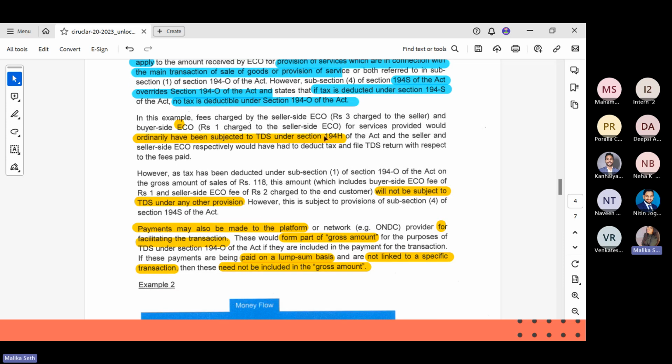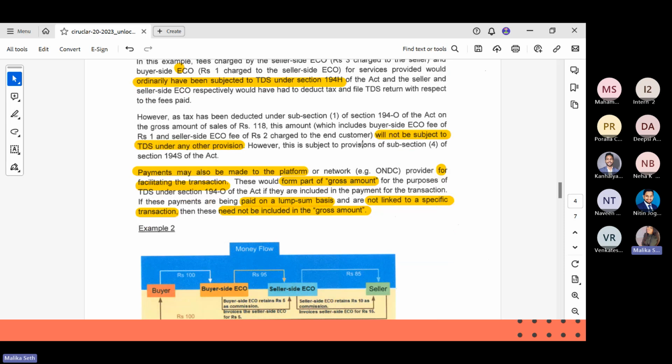Similarly, they are talking about 194H also. 194H is the commission or brokerage, which is deducted at 5%. Why this came into picture is because e-commerce operators, whether on the seller side or buyer side, are charging a commission. Since they are charging a commission, there is a possibility that they should also deduct TDS under 194H. So it has been clarified that since the tax has been deducted under 194O, it will not be deducted under 194H. That is the general rule they have already established: if the TDS is deducted under 194O, it will not be deducted under any other section.